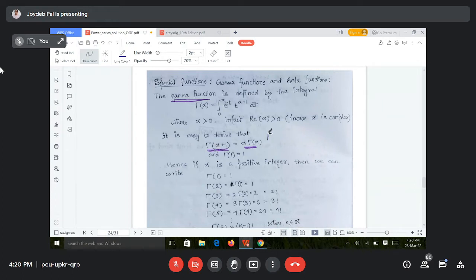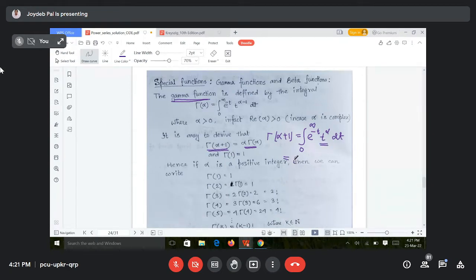What is gamma alpha plus 1? According to the definition of gamma alpha, if you put alpha equal to alpha plus 1, it will be the integral from 0 to infinity of e to the power minus t, t to the power alpha dt. Now you apply integration by parts, taking t to the power alpha as the first function.